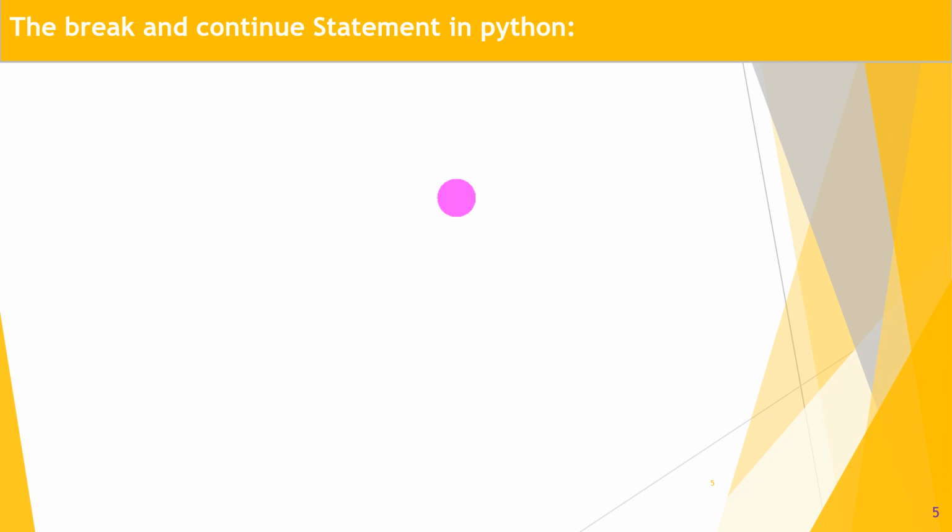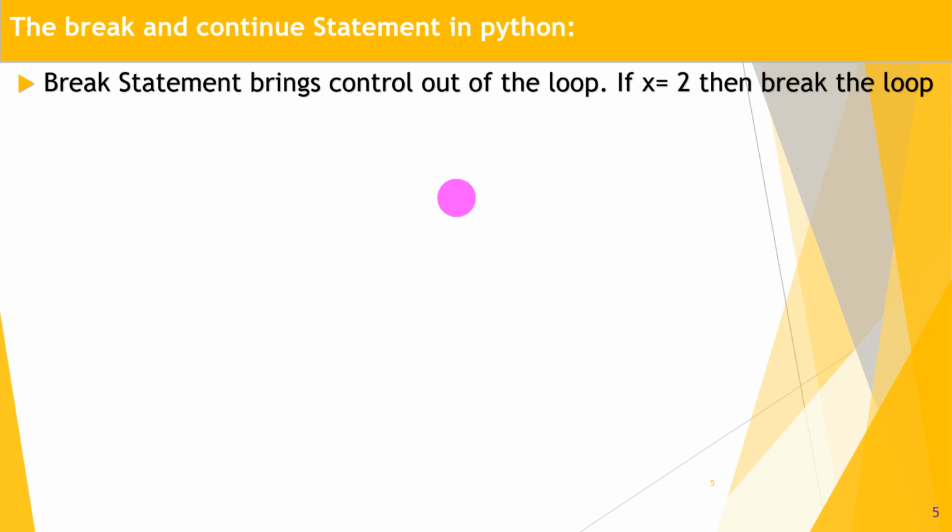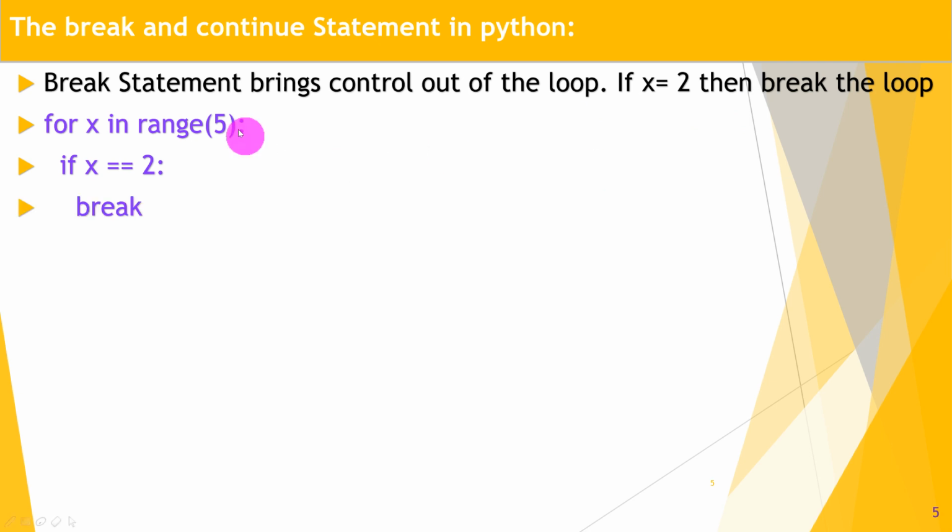Break statement and continue statement in Python for loop. We actually see this part in the while loop also. Break statement brings control out of the loop. If x is equal to 2, then break the loop. For x in range 5, print x.